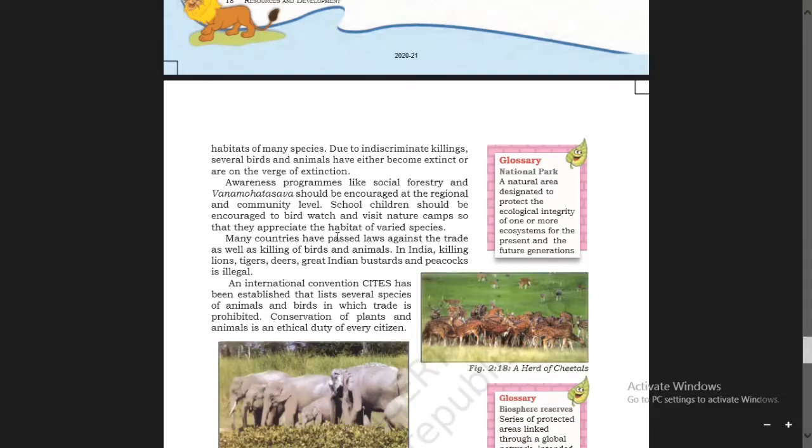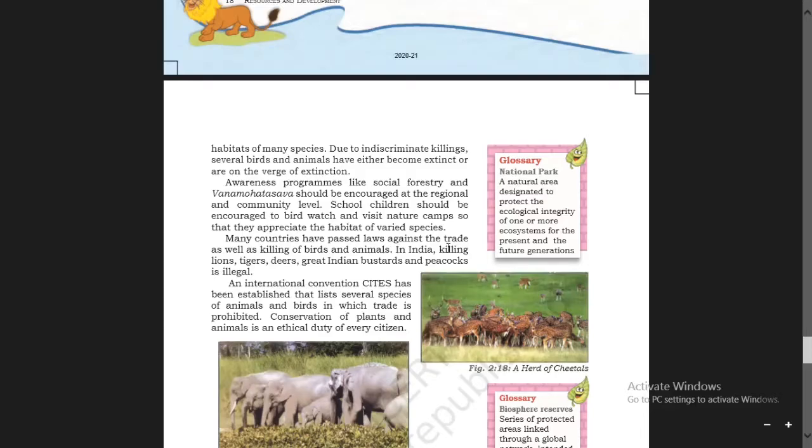Many countries have passed laws against the trade as well as killing of birds and animals. So many countries have imposed laws against the trade as well as killing of birds and animals.